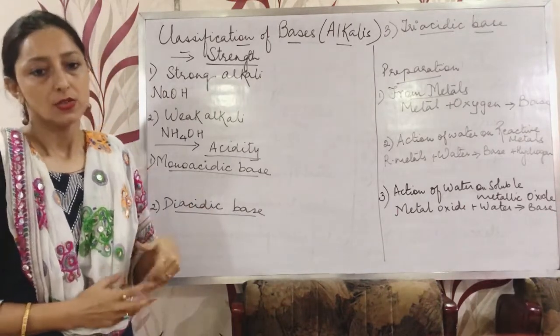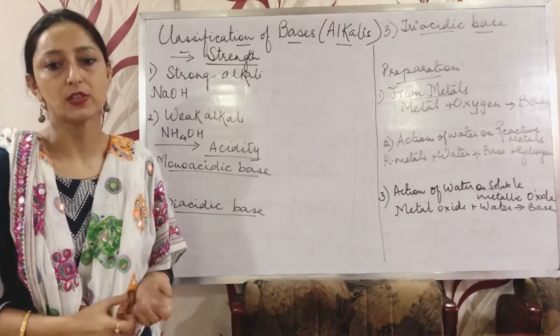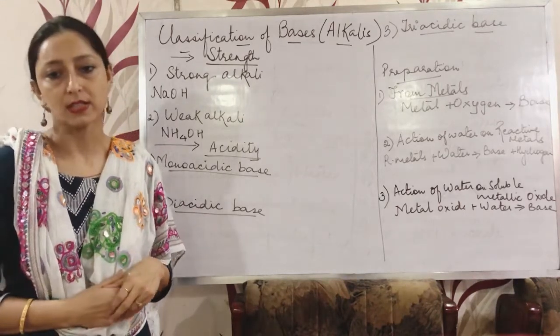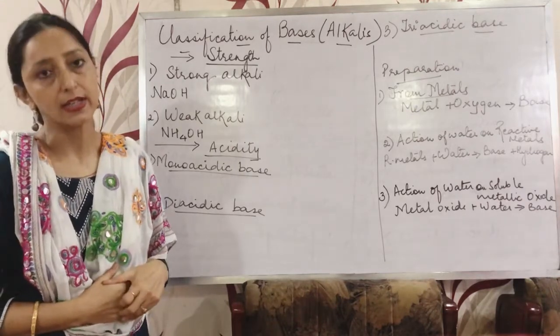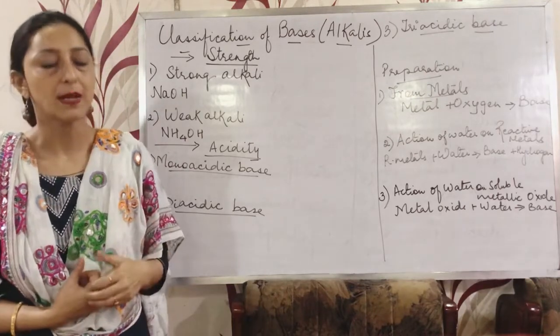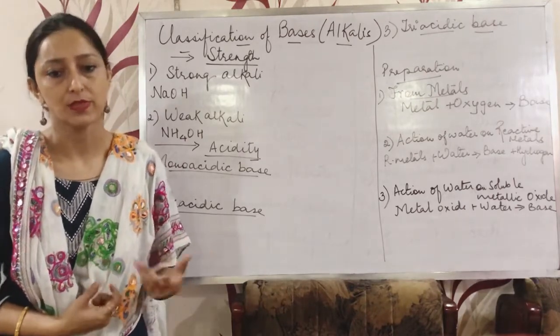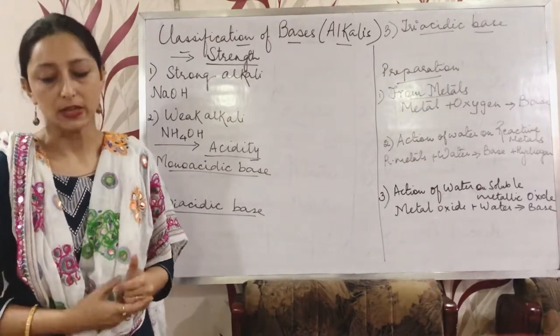These strong bases also release heat when they neutralize with strong acids. Strong bases also act as strong electrolytes in the process of electrolysis. There are so many examples of strong bases. First is potassium hydroxide, sodium hydroxide, calcium hydroxide.